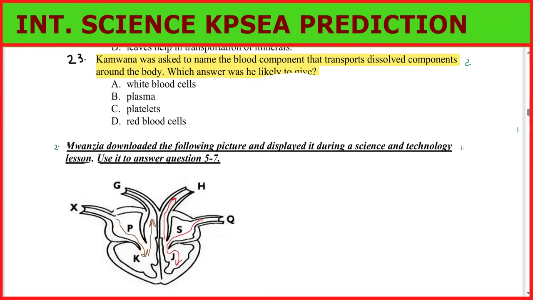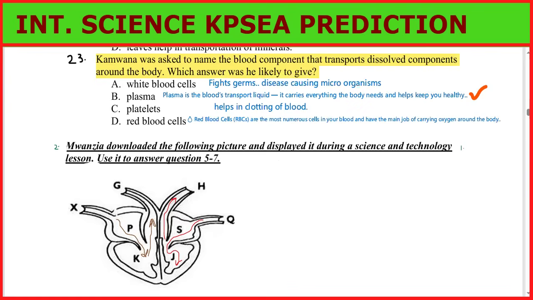All right, let us start. We can read this here with you. White blood cells fight germs. They fight the disease-causing microorganisms. They boost the immunity of your body. Then we have the plasma.